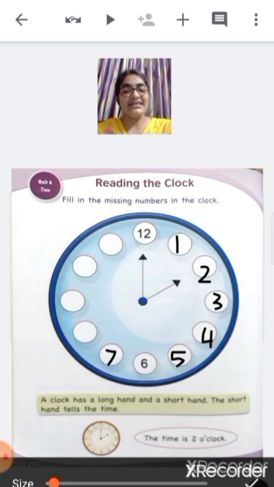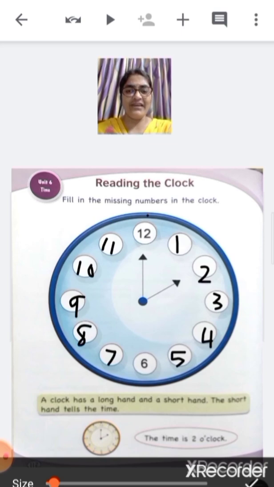Then 7, 8, 9, 10, 11, 12 is already there. Okay, so our clock is ready now. Now children, can you all tell me what is the time in this clock?